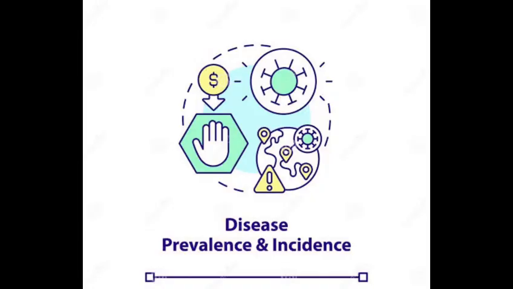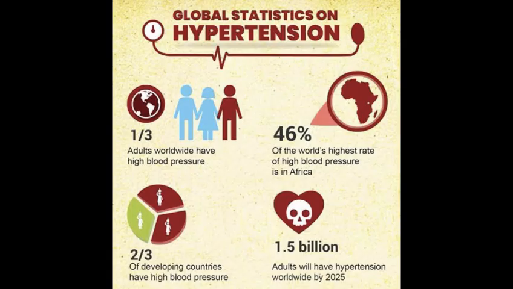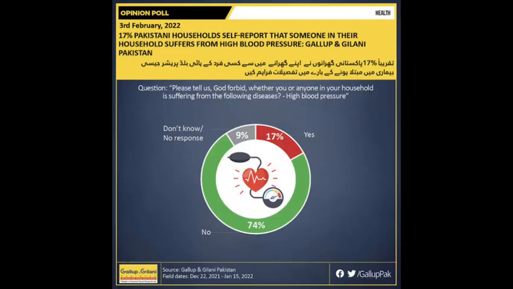Hypertension is a very common problem in the modern era. It is expected that about 1.5 billion adults will have hypertension by year 2025, with adults in developing countries like Pakistan contributing most to this number. Here are the results of a survey conducted in Pakistan in 2022.